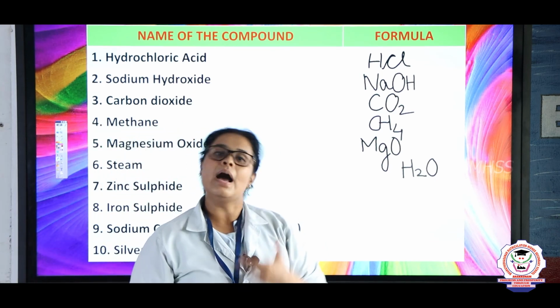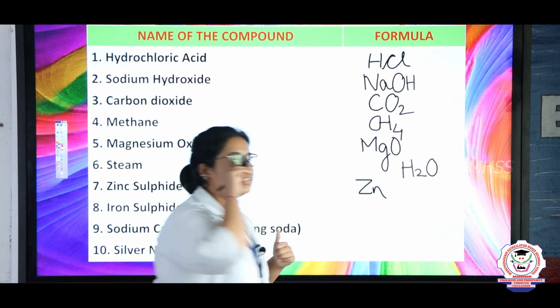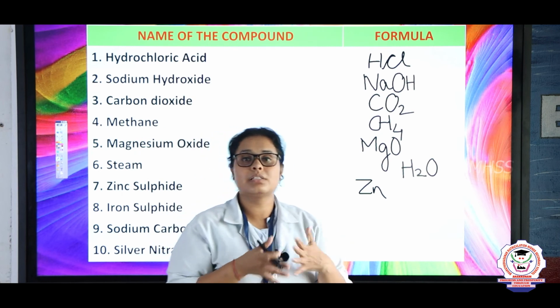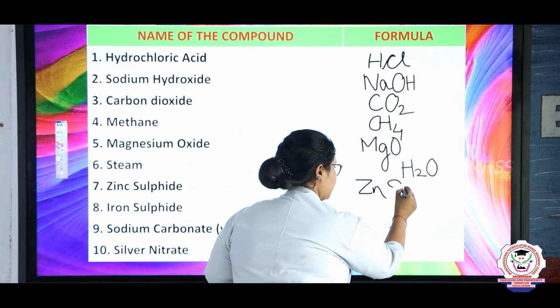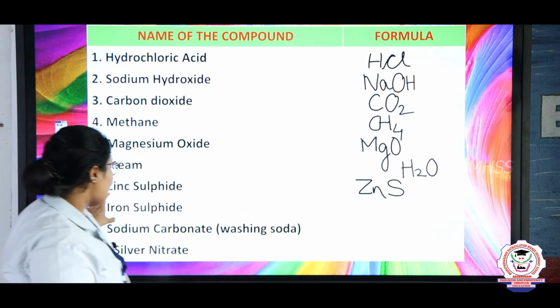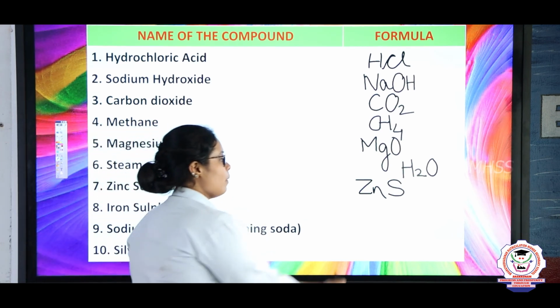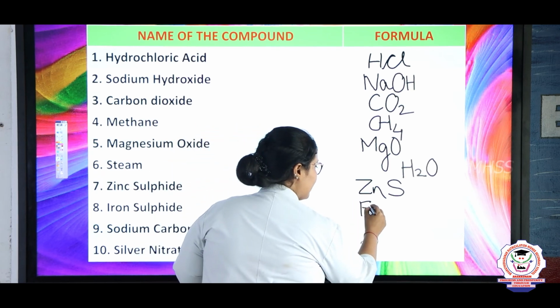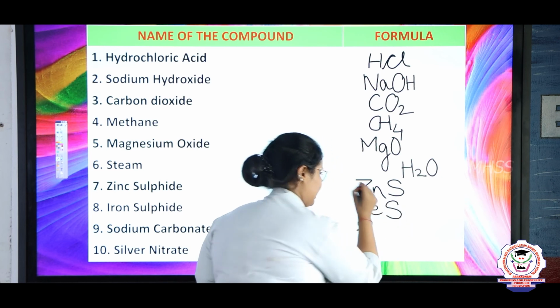Zinc sulfide. Zinc is a metal, so zinc will come as Zn, and sulfur is liberated as sulfide. That is why the symbol of sulfide is S. Same way in iron sulfide you will see that iron has the common name ferrum. So ferrum is Fe and here again sulfide, so it is S.